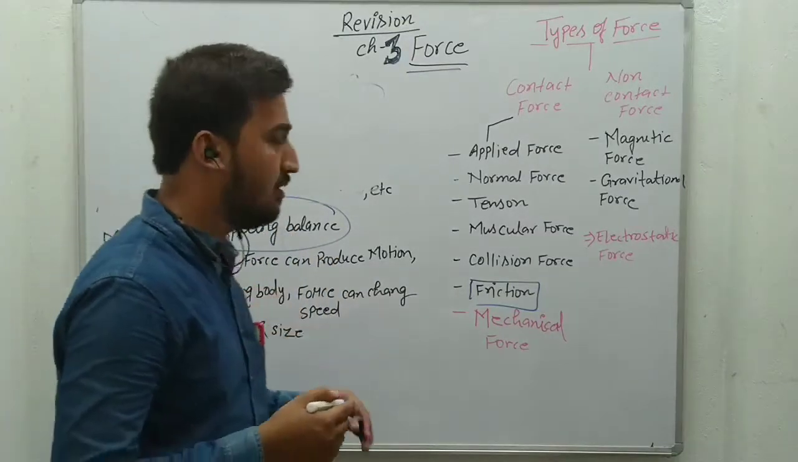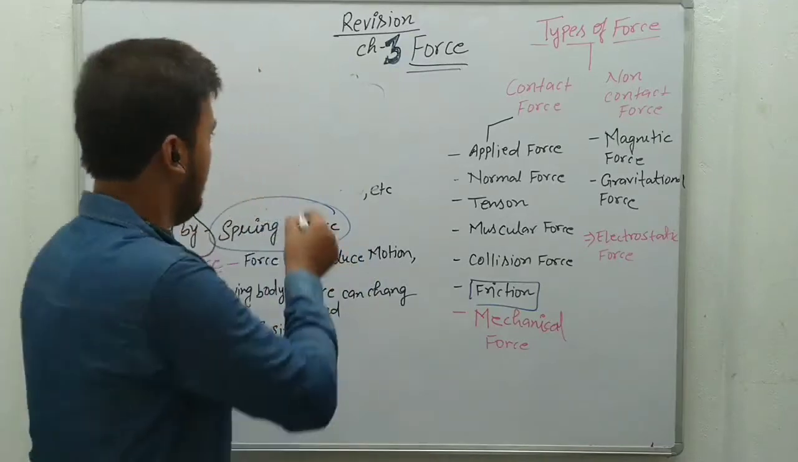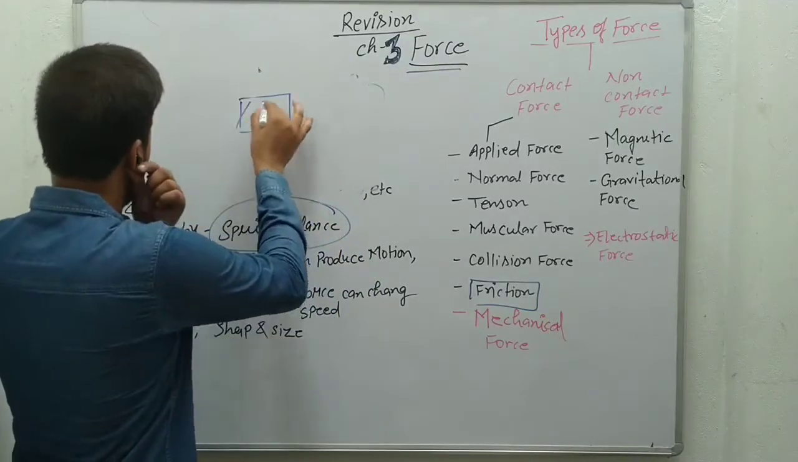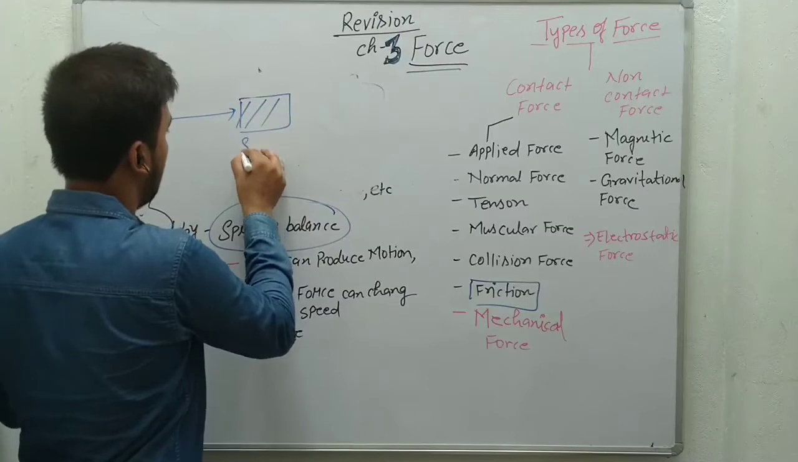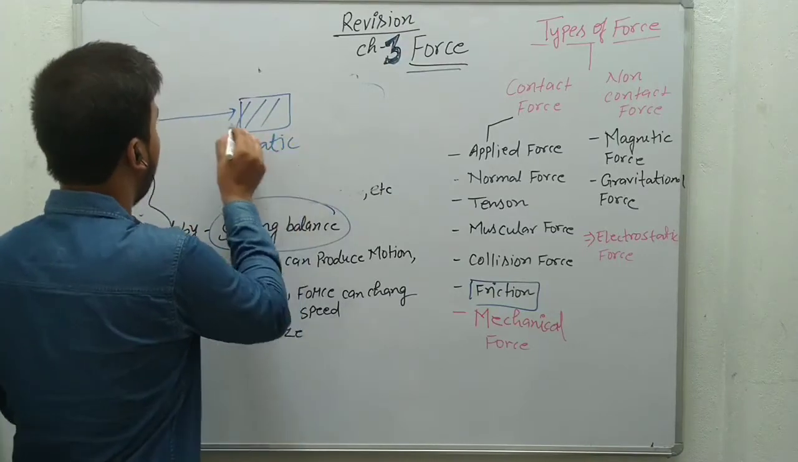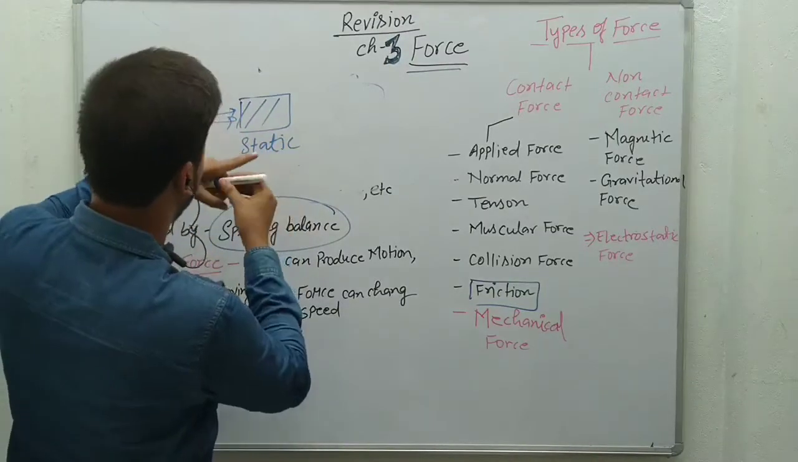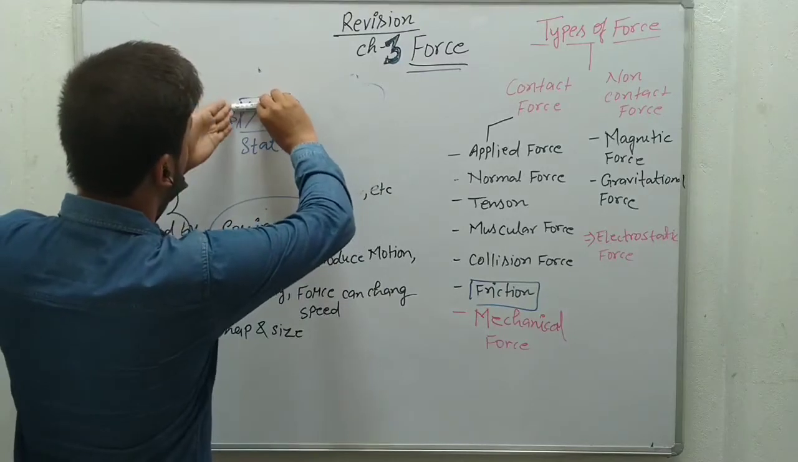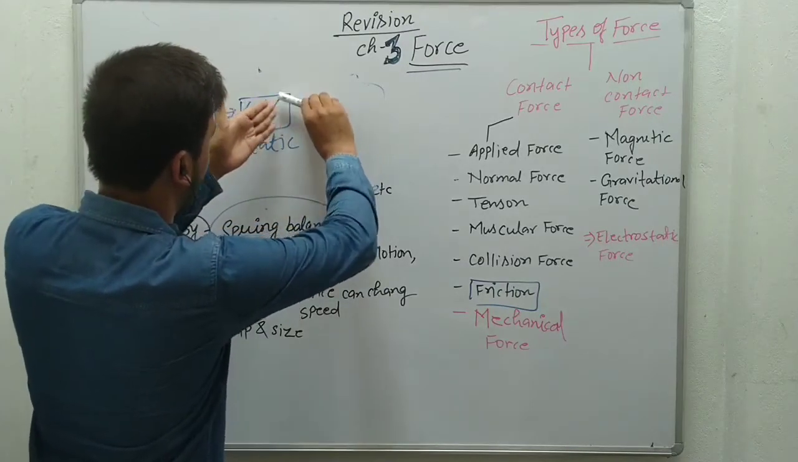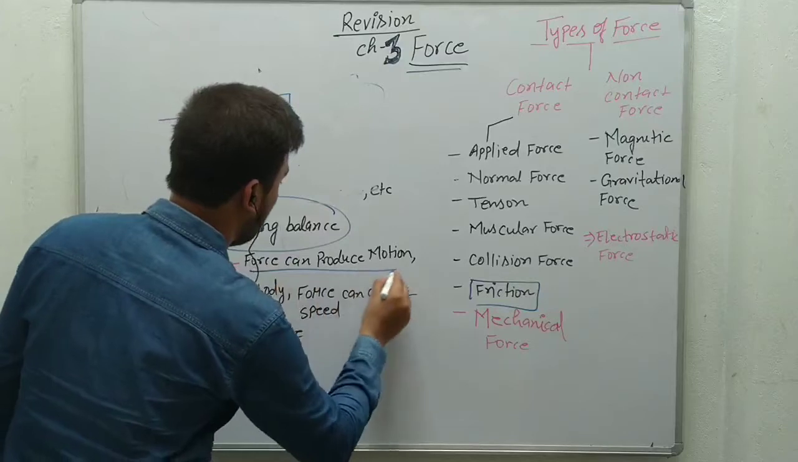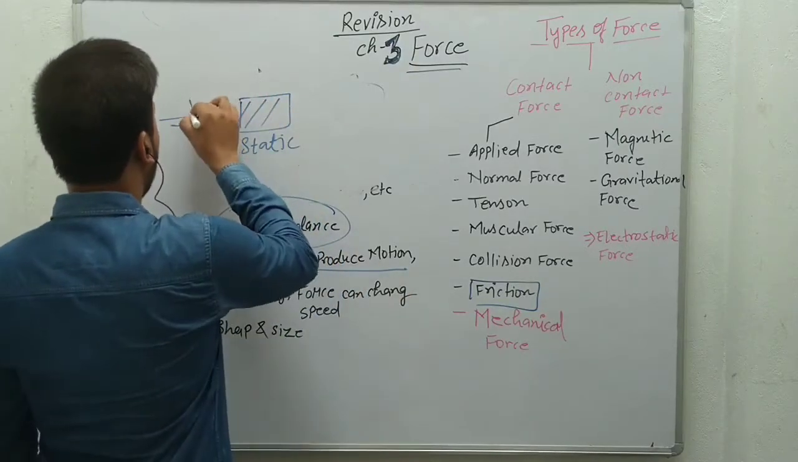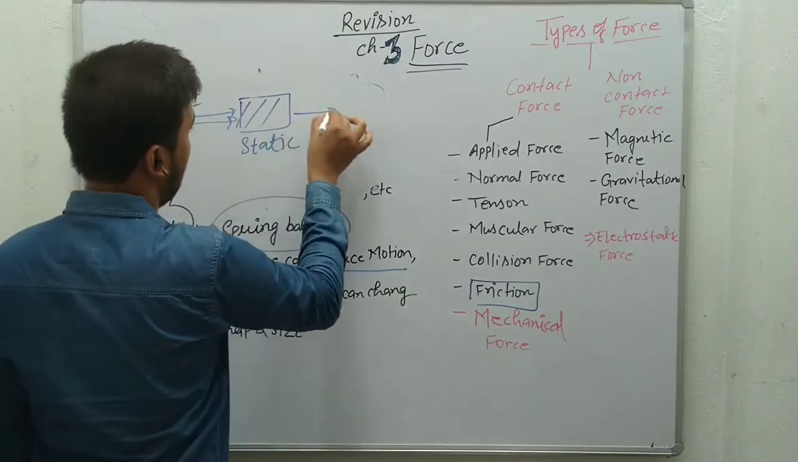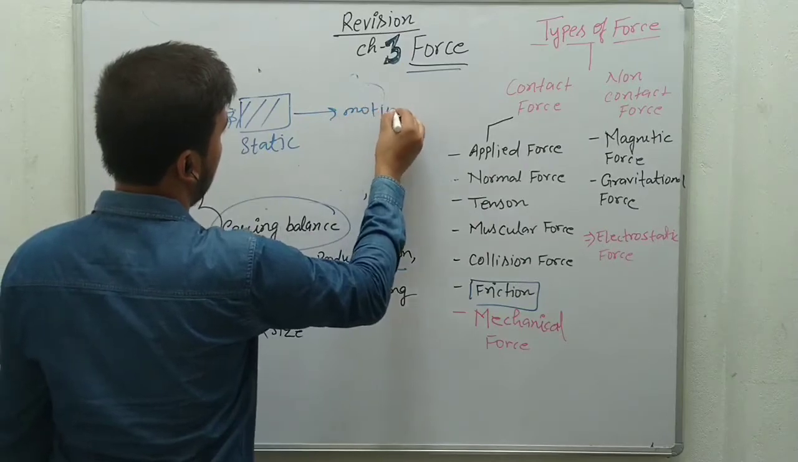Next, the effects of force. Force can produce motion. Suppose this is a static body. When we apply force on this body, it starts moving. So force can produce motion. It is a static body, and when we apply force on it, it may come into motion.